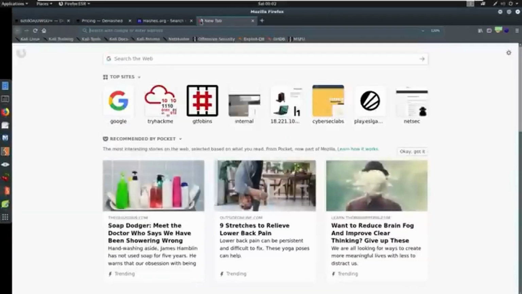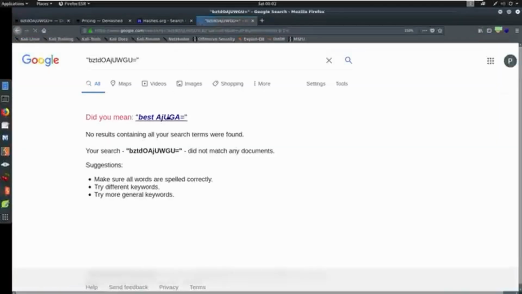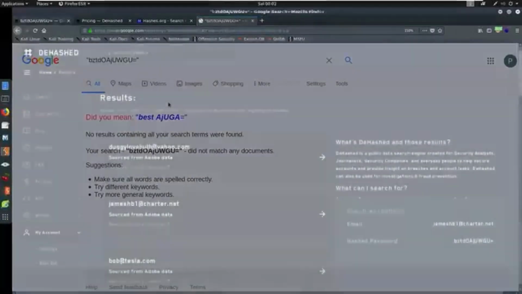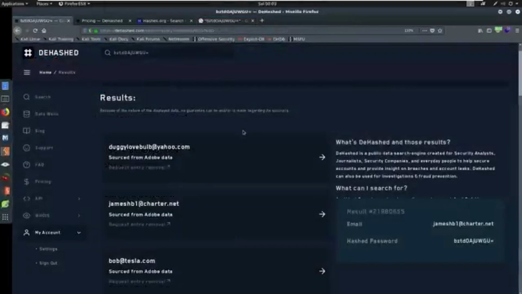Now, if you put this into Google as a search, you can see it didn't come back with anything either. So we want to make sure that when we're searching this, we try all options. There is an Adobe database that if you do put in a hash and it does show up, there's a GitHub Adobe database that will actually show up here. So with that being said, this is kind of what I want you to start thinking about when we're hunting down breach credentials.